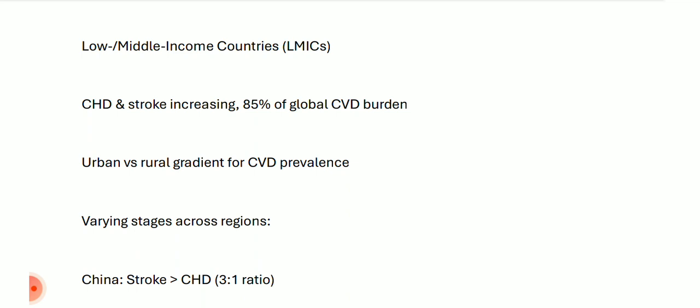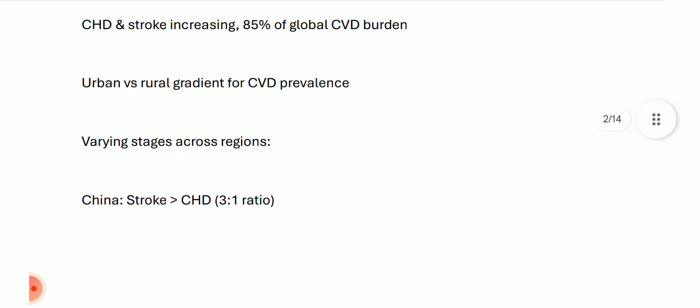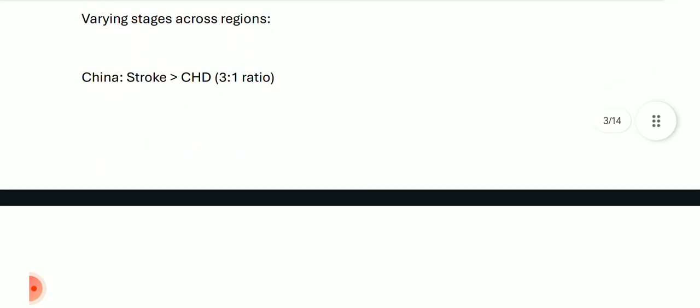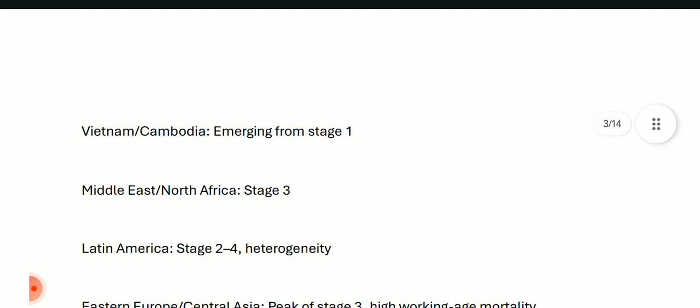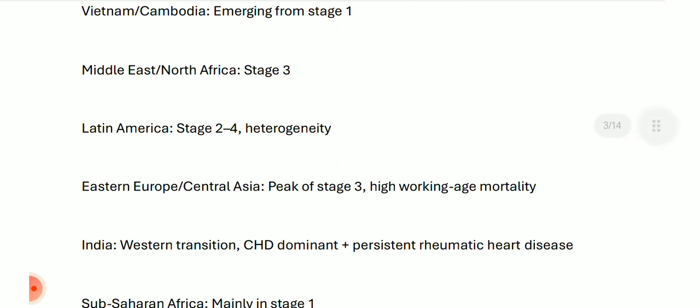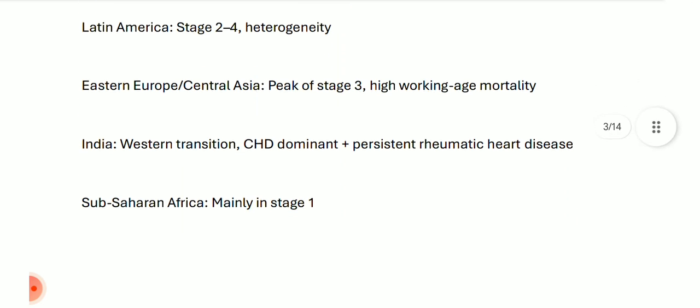An urban versus rural gradient is there for cardiovascular disease prevalence. And there are varying stages across regions. In China, stroke is 3 times as common as CHD. Vietnam and Cambodia are emerging from stage 1. The Middle East and North Africa are in stage 3. Latin America is in stage 2 to 4; heterogeneity is there. In Eastern Europe and Central Asia, the peak of stage 3 is there because of high working-age mortality. In India, Western transition is there. CHD, coronary heart disease, is dominant, and there is persistent rheumatic heart disease also. And sub-Saharan Africa is mainly stage 1.